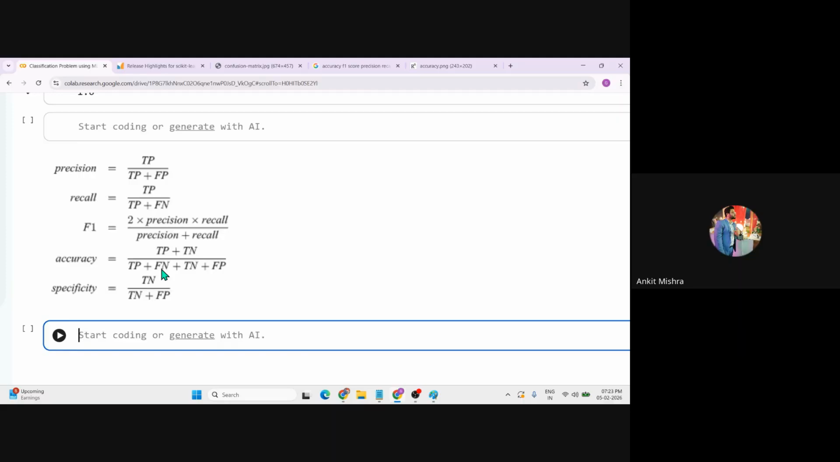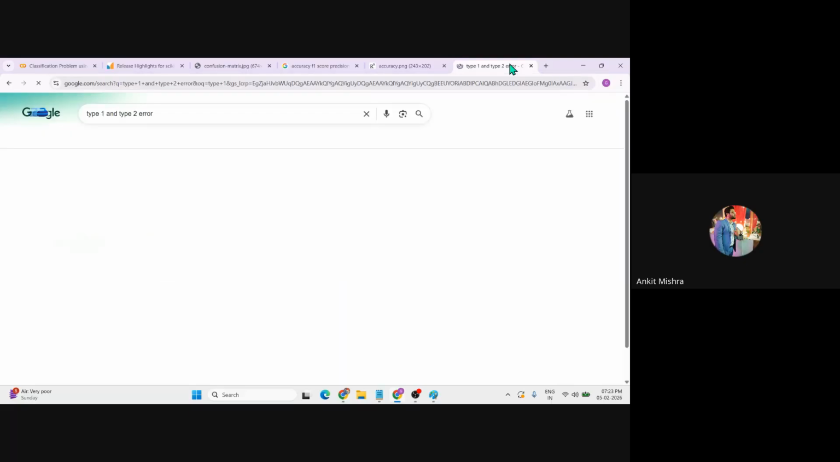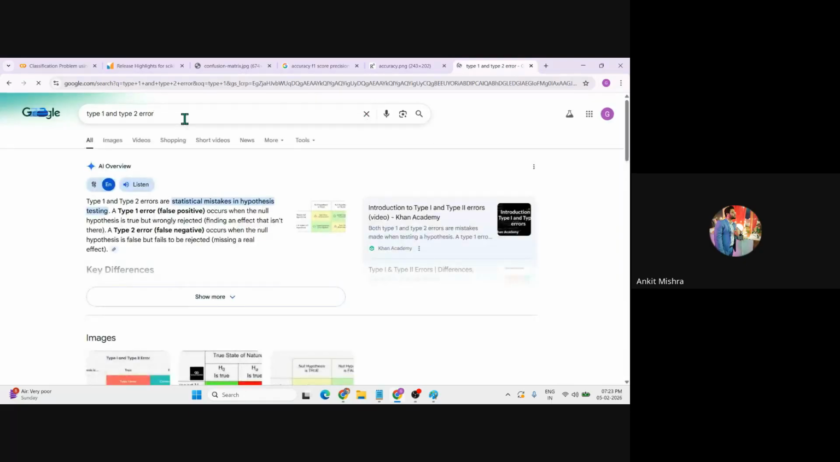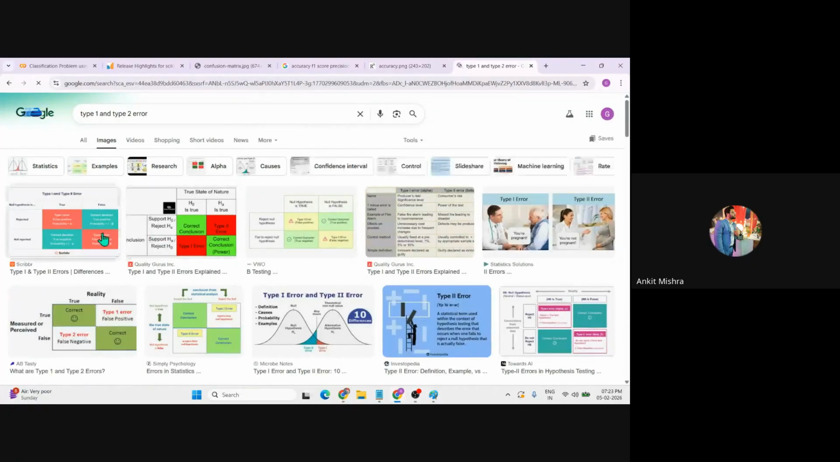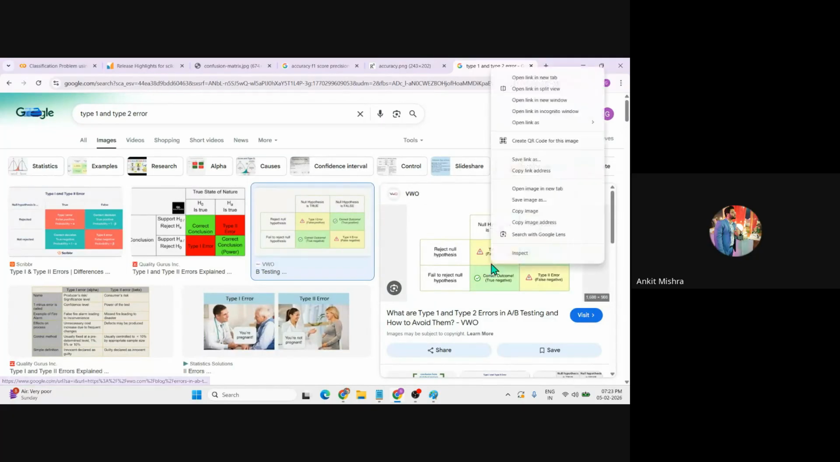We generally use the F1 score when we are getting good accuracy, but we have different types of errors as well. There are two types of error. The first is called the type 1 error, and the second is called the type 2 error, and interviewers also ask this question. Now let me show you the type 1 error and the type 2 error in the confusion matrix. This one is very easy, and you will get to know what exactly the type 1 error and the type 2 error are.